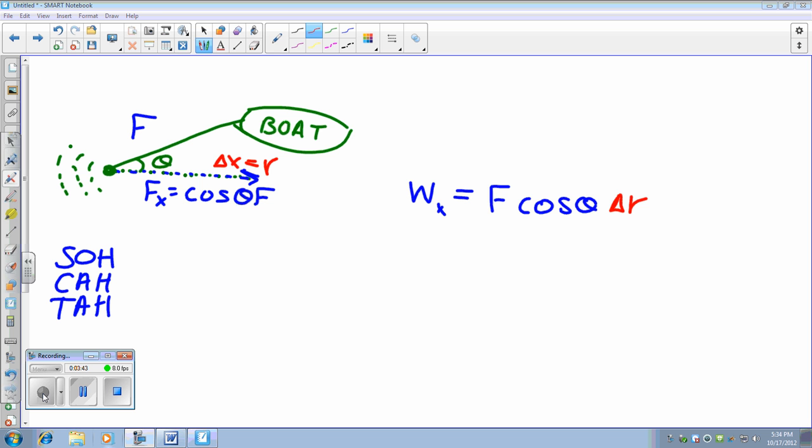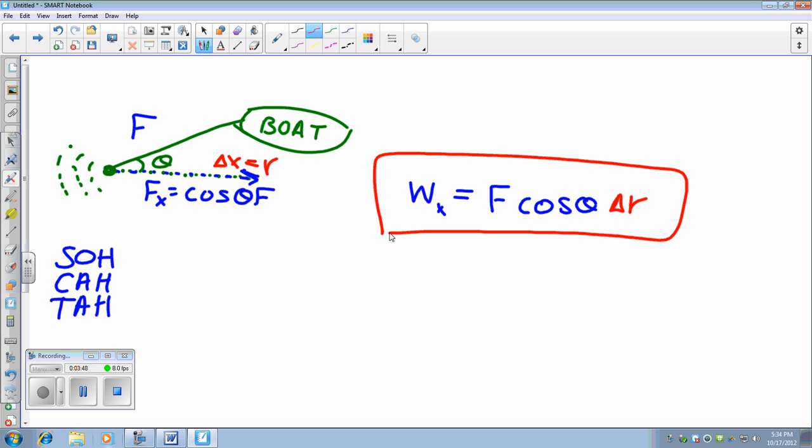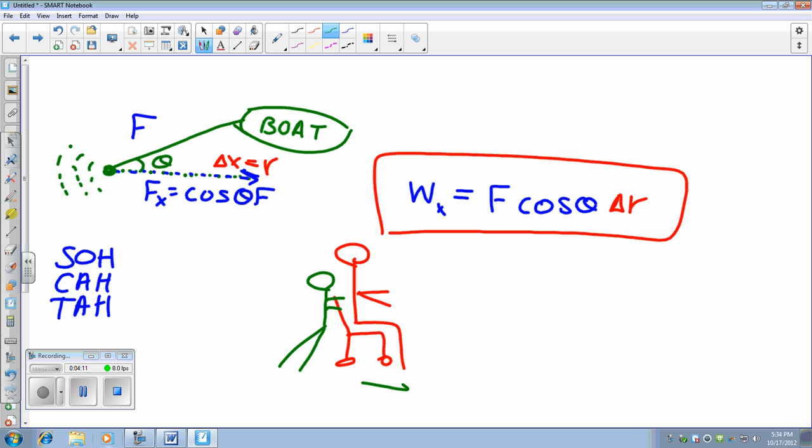Now, for some of you who might be saying, right angle trig, what? We've got to do that every time? By the way, this is the equation that is in your equation packet. Let's give another example. Let's say I have a person sitting on a rolly chair, and they're really tall apparently, and I'm pushing the rolly chair and it's traveling in this direction.